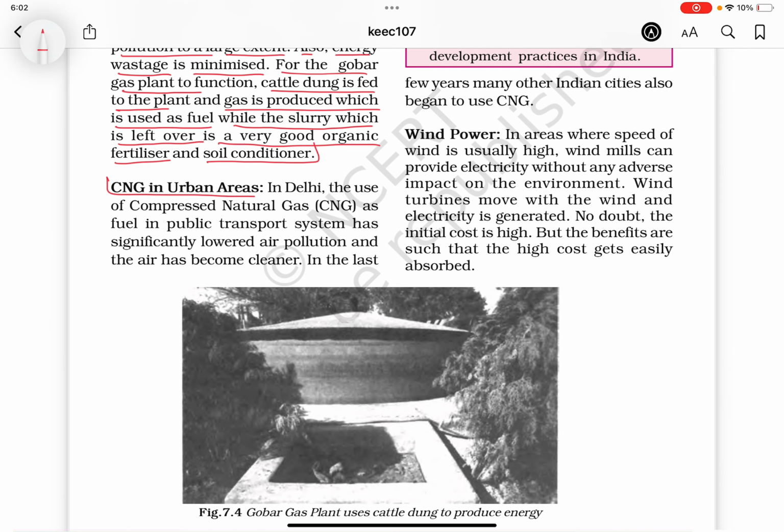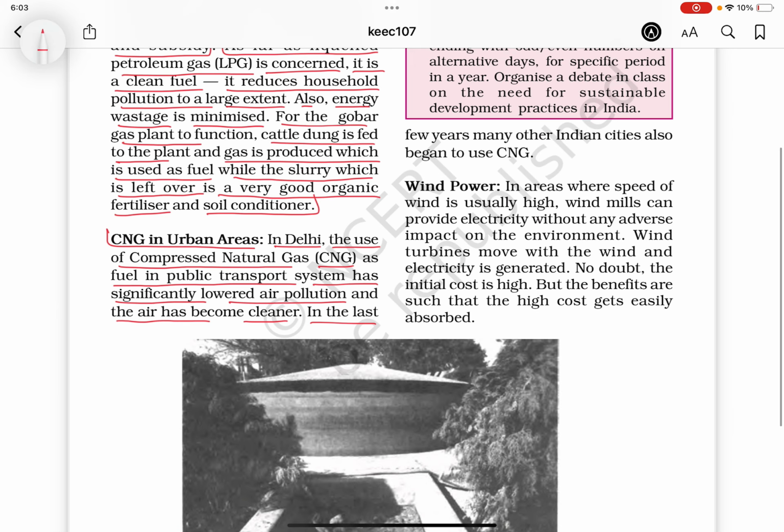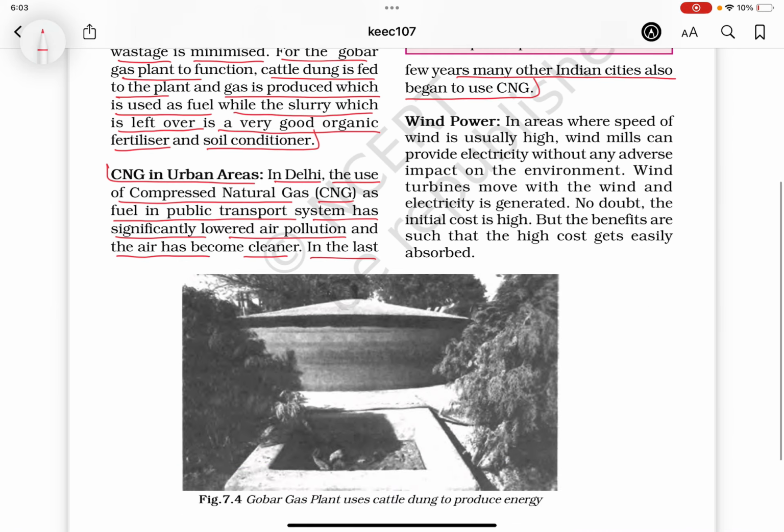CNG in urban areas. In Delhi, the use of compressed natural gas (CNG) as fuel in the public transport system has significantly lowered air pollution and the air has become cleaner. In the last few years, many other Indian cities also began to use CNG.